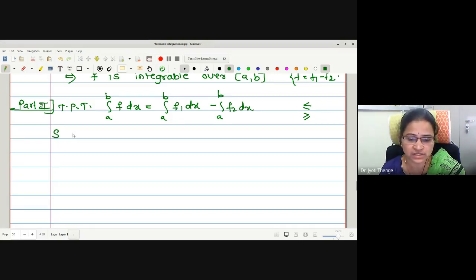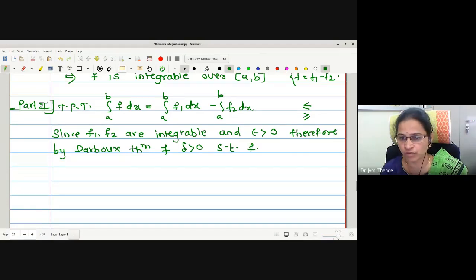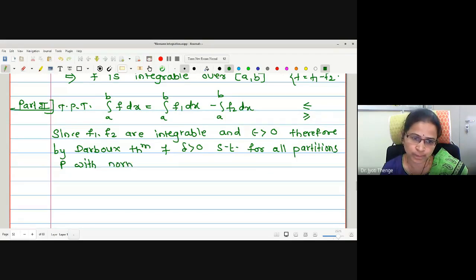So let us write, since f1 and f2 are integrable and epsilon being a positive number, therefore by Darboux theorem, there exists delta greater than 0 such that for all partitions P with norm of P less than delta we have.